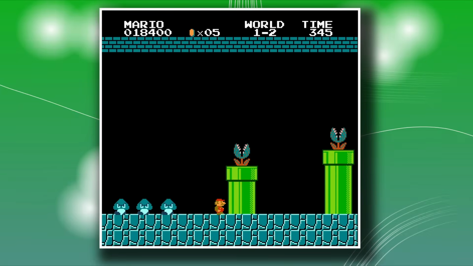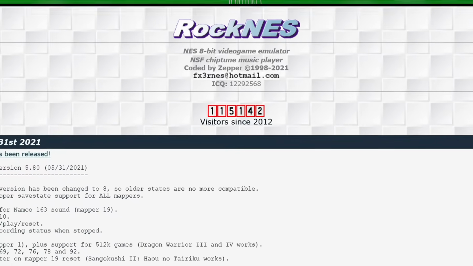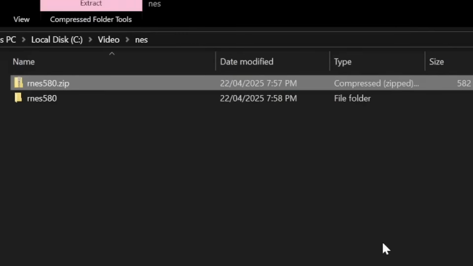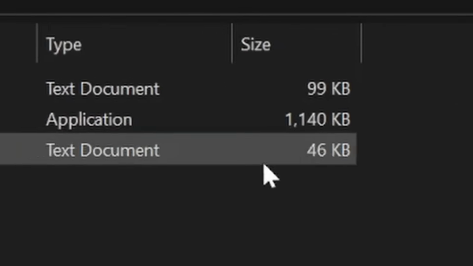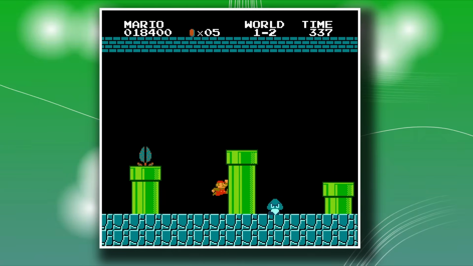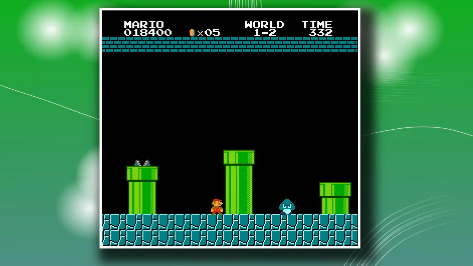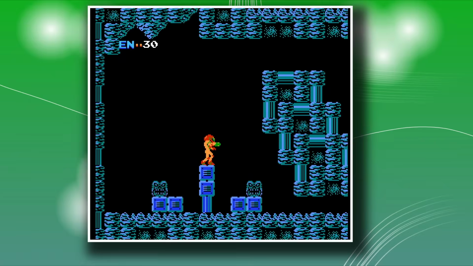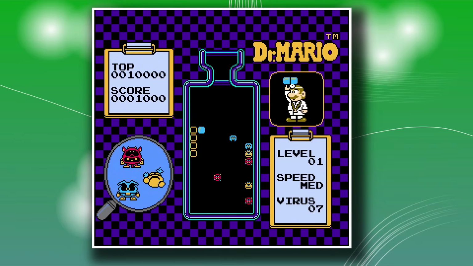With the nature of a game system like the NES, we could just find another one. Rock NES. It's about 500 kilobytes, and after unzipping it, okay, let's keep it unzipped. If we have more than 50% of 1 megabyte, we can still pack a lot of NES games in 500 kilobits, such as the original Mario Bros, Legend of Zelda, Metroid, Dr. Mario. These games have so many hours of content.